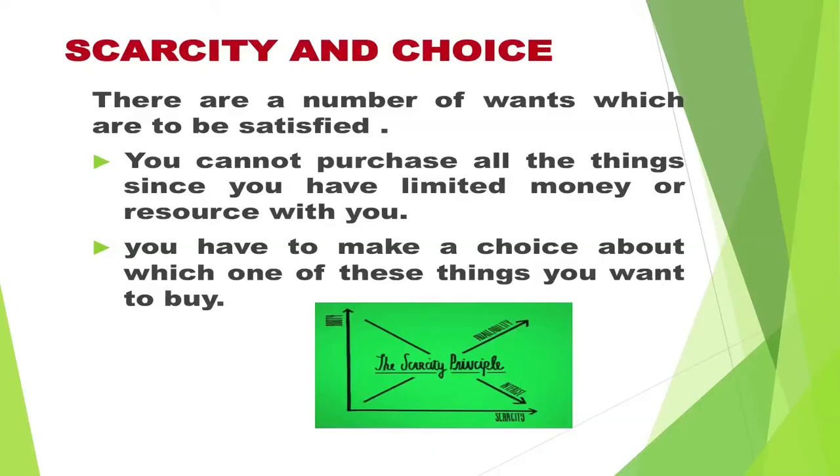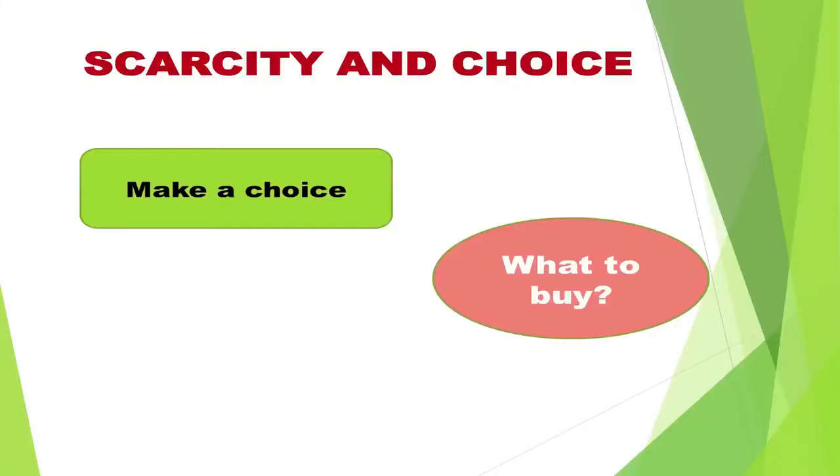Obviously, you cannot purchase all the things. Since you have limited money or resource with you, what will you do with rupees 110? You cannot buy a shirt as its price is more than the money you have, but you can think of buying either a book or a gift or a movie ticket. Here you have to make a choice about which one of these things you want to buy.